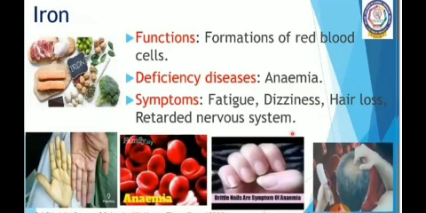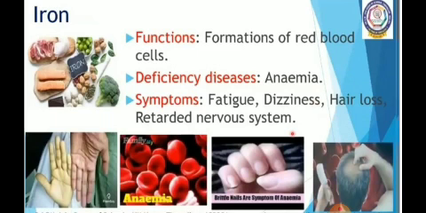As you all know, hemoglobin is the red pigment present in the blood, children, and this gives red color to our blood. So the formation of hemoglobin, that is red blood cells, takes place if we intake iron in our food, and the hemoglobin count will be increased in our body. Understood? And the formation of red blood cells increases.